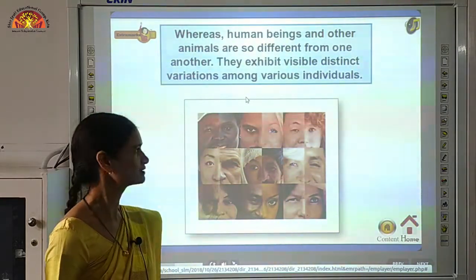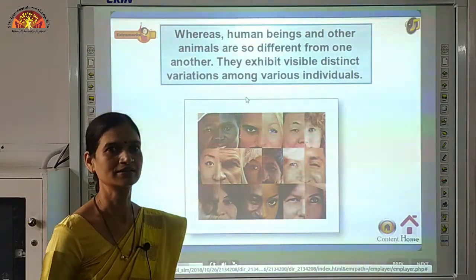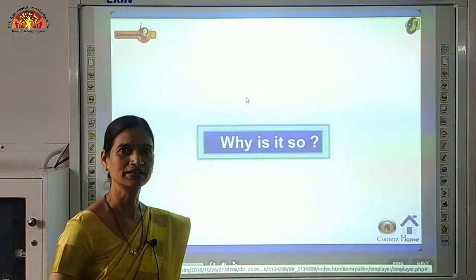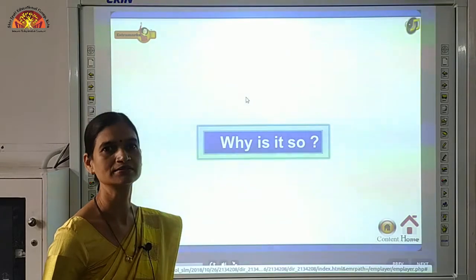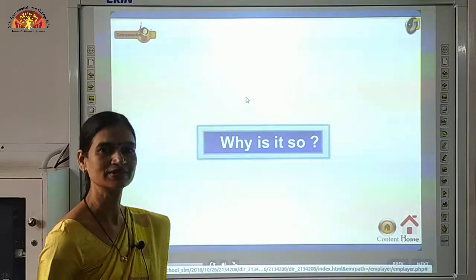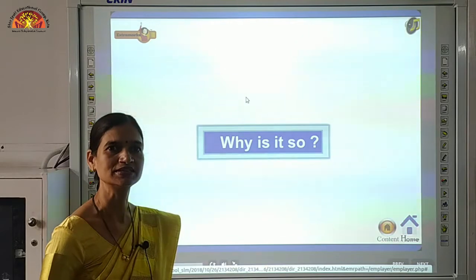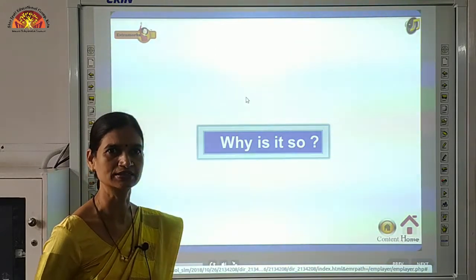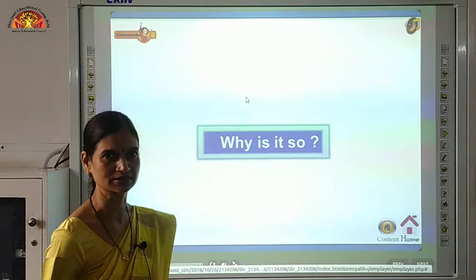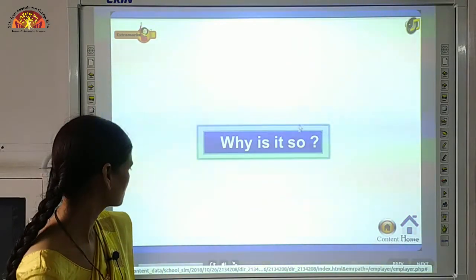We have seen that asexual reproduction shows very little variation. What is the reason for variation there? Only at the time when the DNA copy is made, small errors lead to variation. So there is very little chance of variation in that case. Whereas in sexual reproduction, we see many different kinds of organisms around us, which shows that there is too much variation due to sexual reproduction. So let us understand heredity and what variations are.